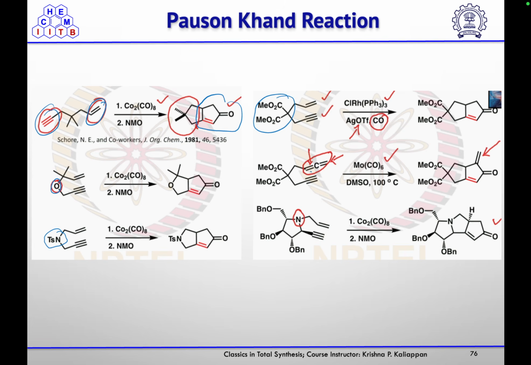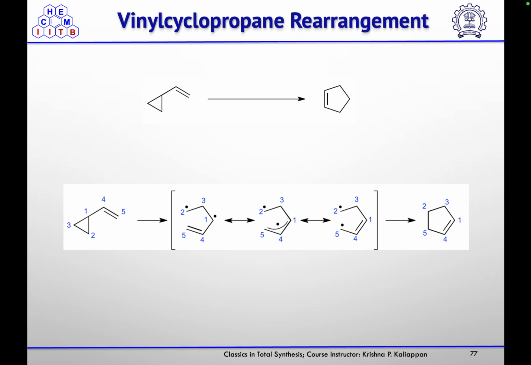If you have an allene also, that can also form the 5 membered ring with exomethylene group at that position, and nitrogen can also be part of the ring junction to form the alpha beta unsaturated ketone. Then another method for the formation of this 5 membered ring is the vinyl cyclopropane rearrangement, where you have the cyclopropane and vinyl group, and it will undergo radical cyclization to form the 5 membered alkene.